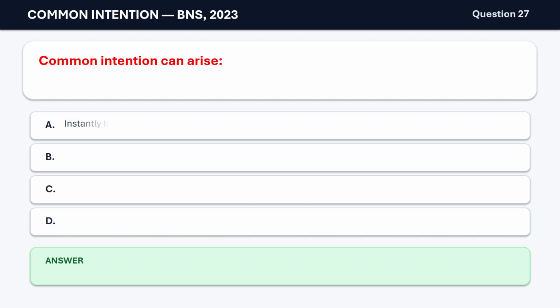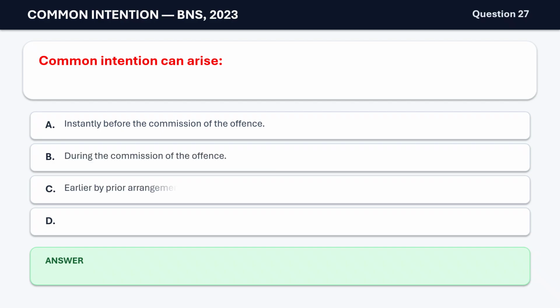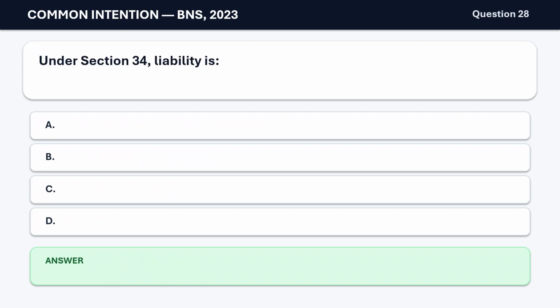Question 27. Common intention can arise A. Instantly before the commission of the offense. B. During the commission of the offense. C. Earlier by prior arrangement. D. All of the above. The correct answer is D. All of the above.